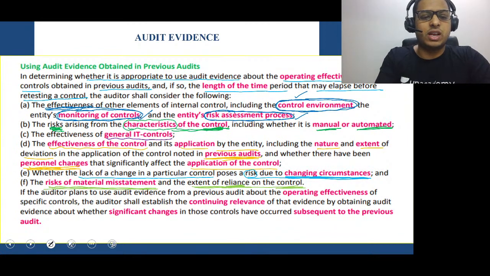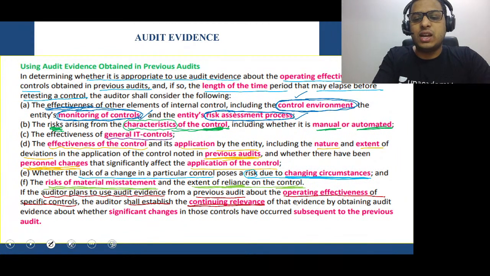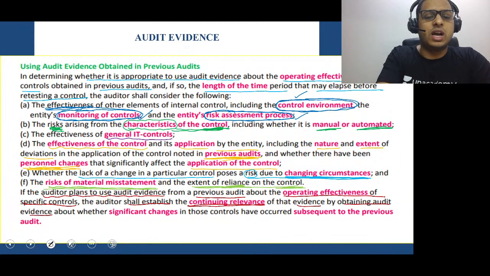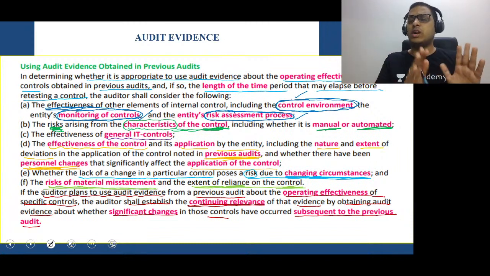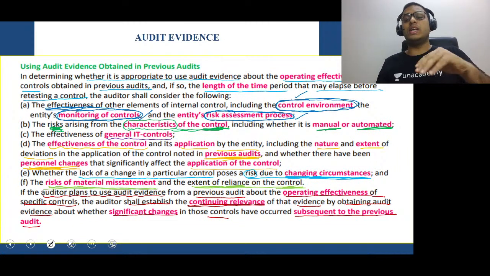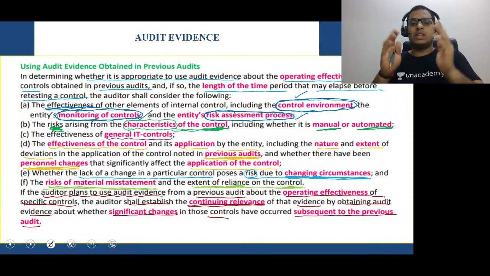Boys and girls, look here very carefully. If the auditor plans to use audit evidence from a previous audit about the operating effectiveness of specific controls, the auditor shall establish the continuing relevance of that evidence by obtaining audit evidence about whether significant changes in those controls have occurred subsequent to the previous audit. So the auditor is going to check whether there is any significant change in the controls after the previous audit, because till the previous audit controls were checked. After the previous audit, is there any significant change that has taken place? That is what the auditor will check.